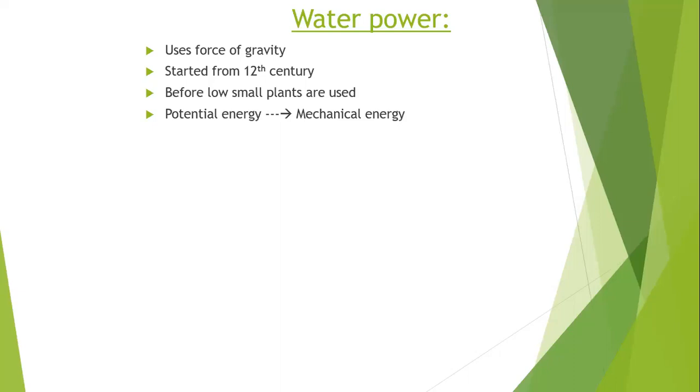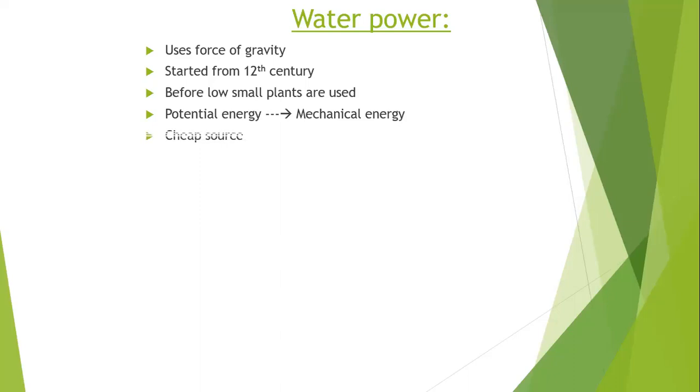And what is the mechanical energy we are delivering? The movement of the turbine and the consequent movement of the generator, that is the mechanical energy we are getting from the potential energy. When water flows on the turbine blade, the turbine moves, so the generator shaft connected to the turbine also moves. If the generator moves, the armature moves, EMF will be induced and electric power will be developed. So this is a cheap method of producing electricity.